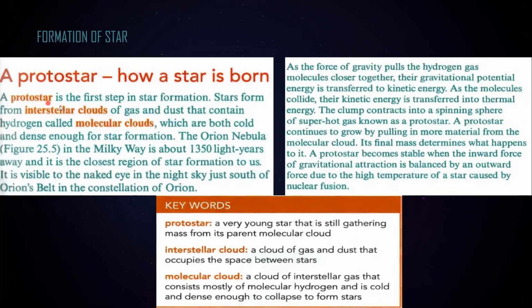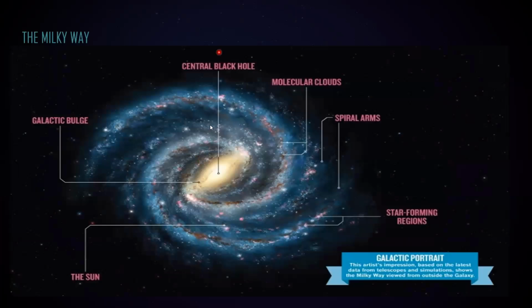So a protostar is the first step for the formation of a star. There are two definitions, one is an interstellar cloud, another one is a molecular cloud. The spaces between the stars are called the interstellar cloud. And the place in an interstellar cloud where we find mostly molecules of hydrogen, we call that a molecular cloud. All the Milky Way has stars and planets, but the space between the stars is known as the interstellar cloud.